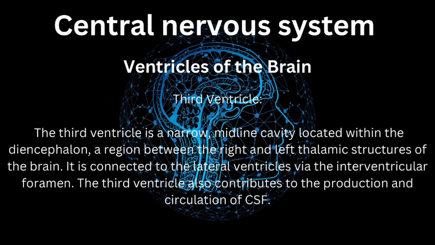Next is the third ventricle. The third ventricle is a narrow, midline cavity located within the diencephalon, a region between the right and left thalamic structures of the brain. It is connected to the lateral ventricles via the interventricular foramen. The third ventricle also contributes to the production and circulation of CSF.